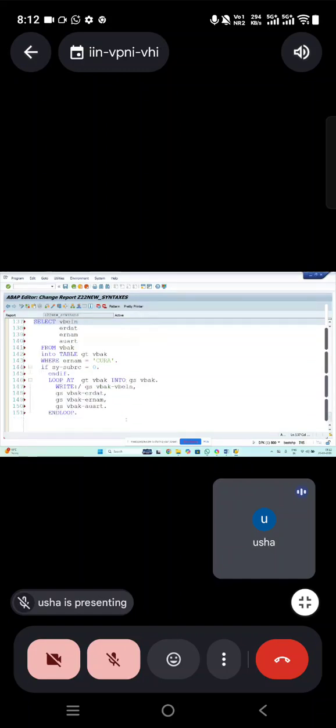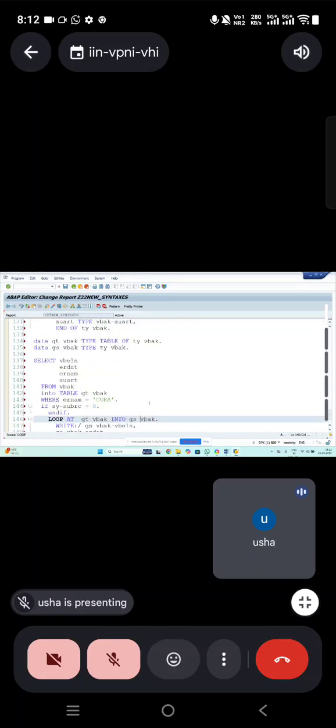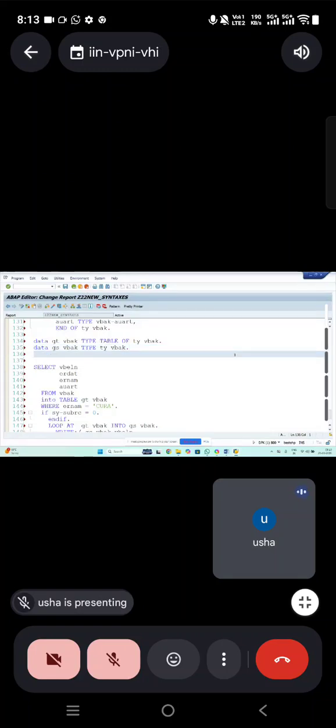So instead of using a work area, you can just declare the field symbol. Instead of a work area, you can declare the field symbol. You can declare a work area itself. What is the advantage of using field symbols also? I'll show all the advantages now. Okay.